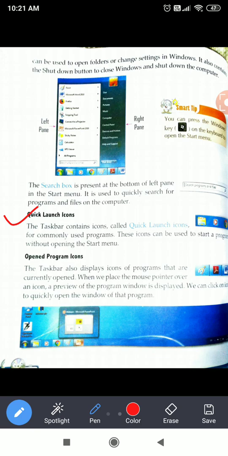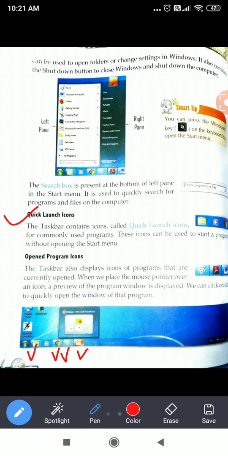But if the programs are not there on the taskbar, we have to search for those programs from the start button. So that is the difference between quick launch icons and the other icons. Now, the opened program icon is clearly seen here. You can clearly identify this Chrome, this Paint, this PowerPoint, and this document folder. These all four are highlighted in light blue.